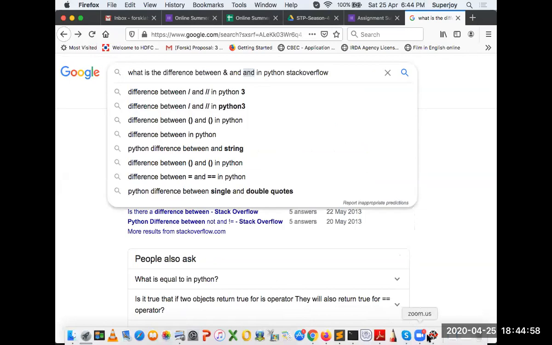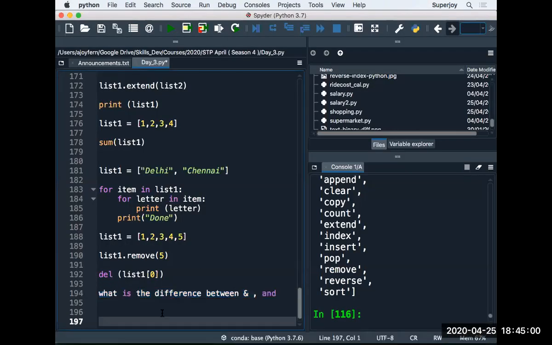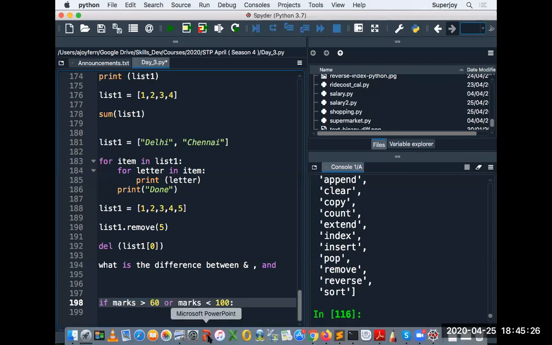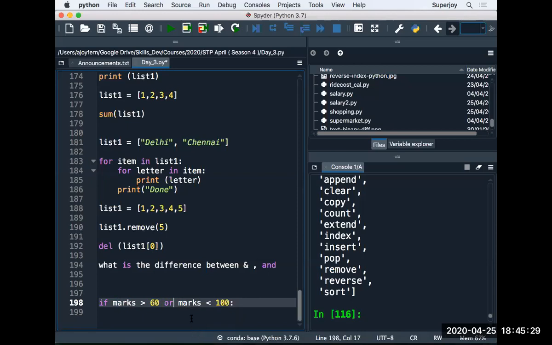Like in the code we have used earlier as well, if marks are greater than 60 and marks are less than 100, say this. So this is the condition. These are the two conditions, and you can use and here or you can use or here. So depending on your problem, you will have to apply the and or or keyword to check for the conditions.